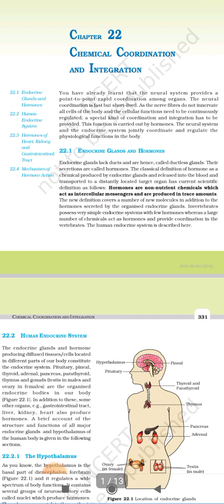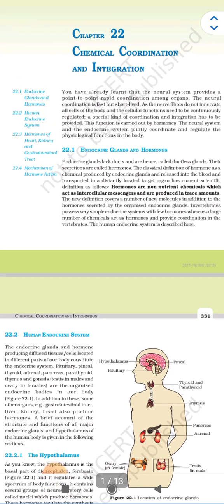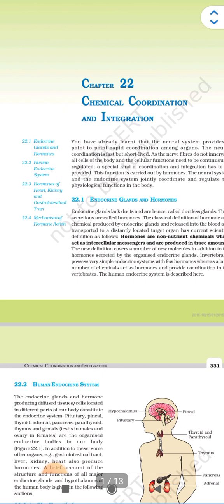Now 22.1, that is endocrine glands and hormones. Endocrine glands lack ducts and are hence called ductless glands. Their secretions are called hormones. The classical definition of a hormone is a chemical produced by endocrine glands, released into blood and transported to a distantly located target organ.